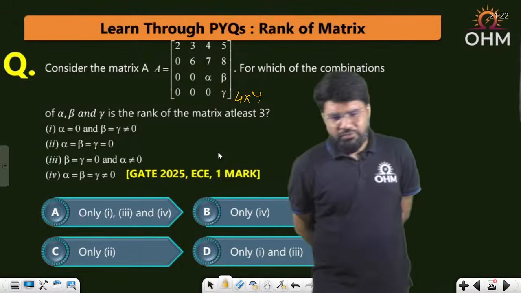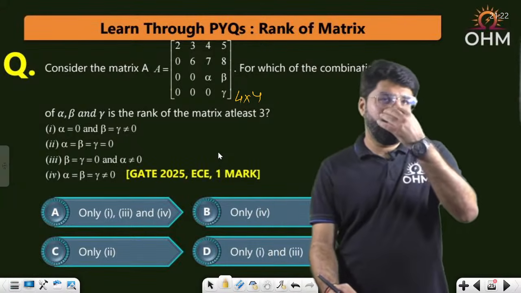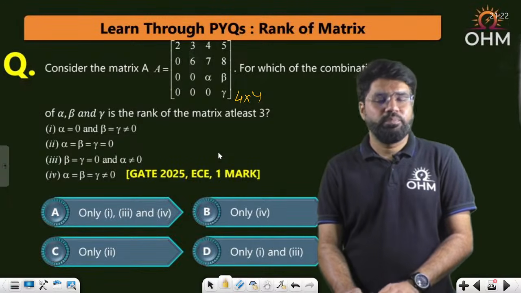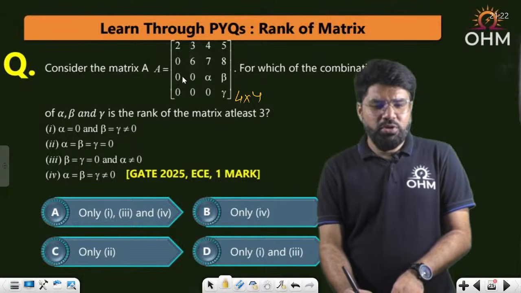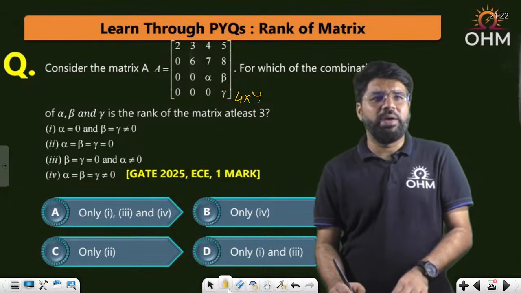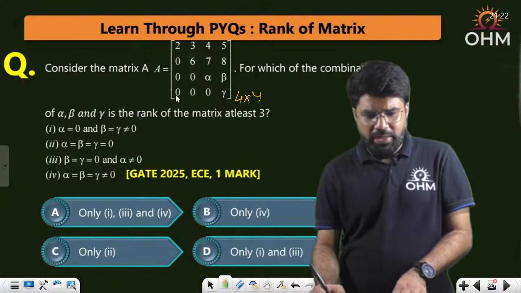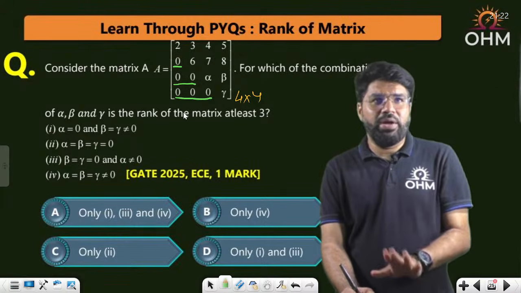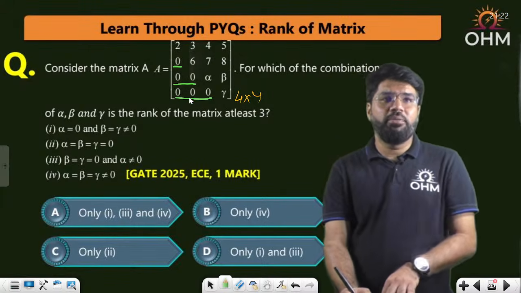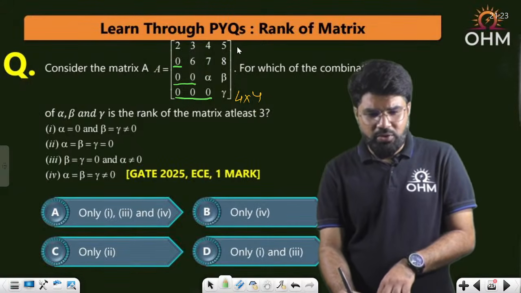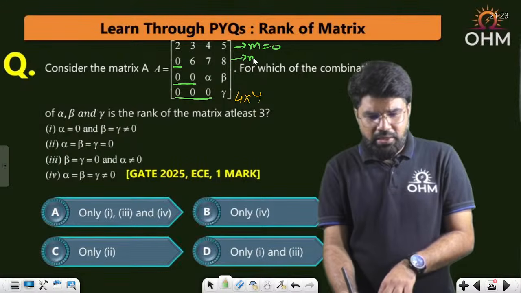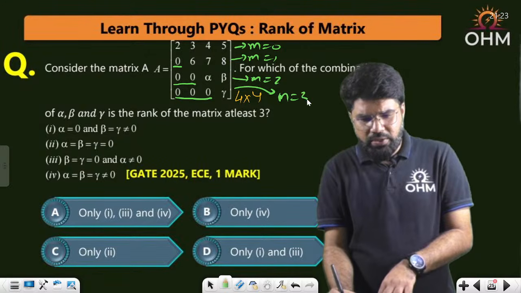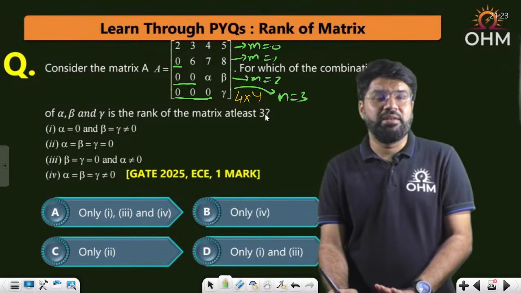I'll show you one by one what case you can apply. See dear, if you count the number of starting zeros, let me assume alpha, beta, gamma are all non-zero. Then how many starting zeros? 1, 2 and 3. Row echelon form can be achieved. The number of starting zeros: this is nil, this is m equal to 1, this is m equal to 2, this is m equal to 3. Row echelon form can be seen.